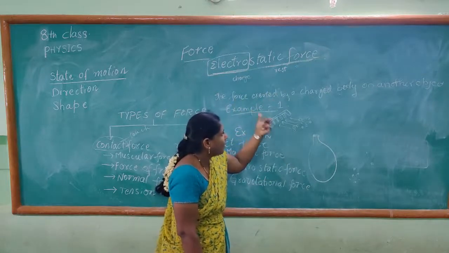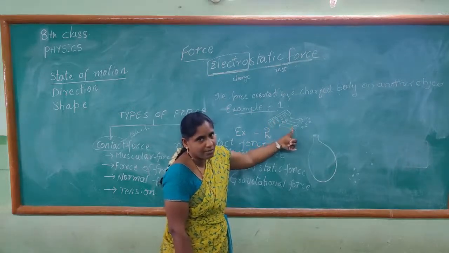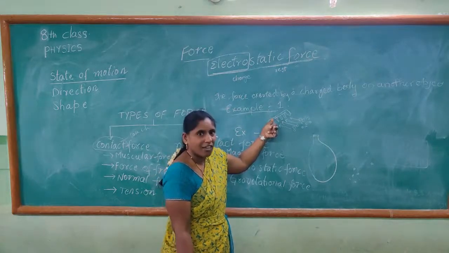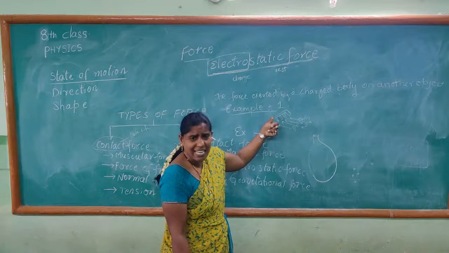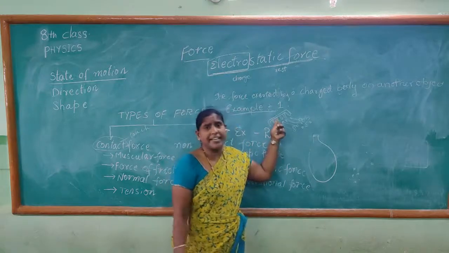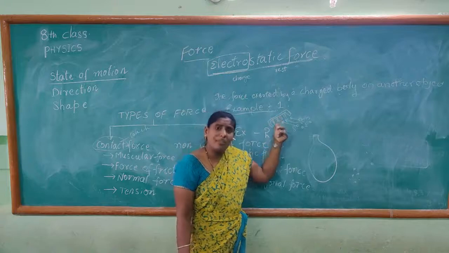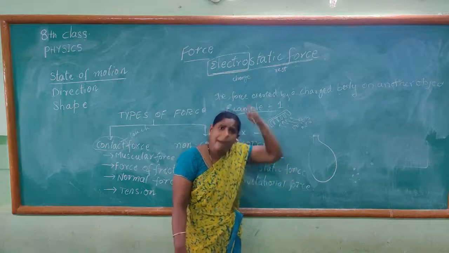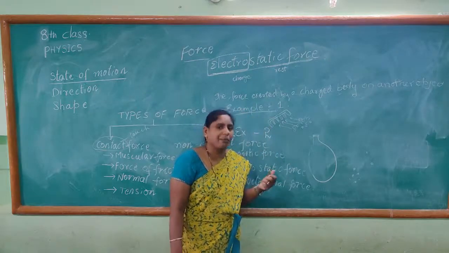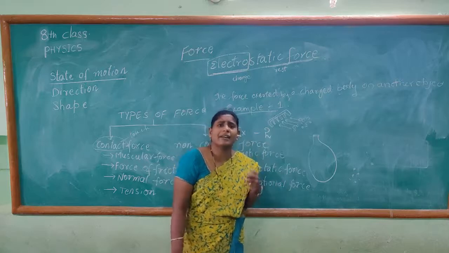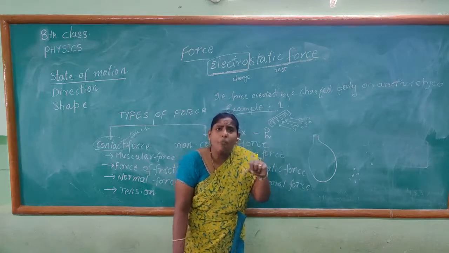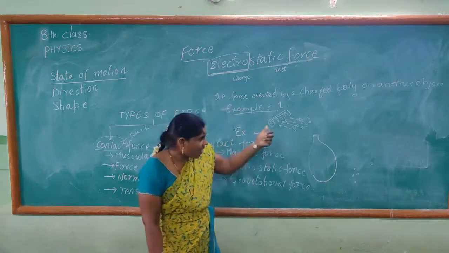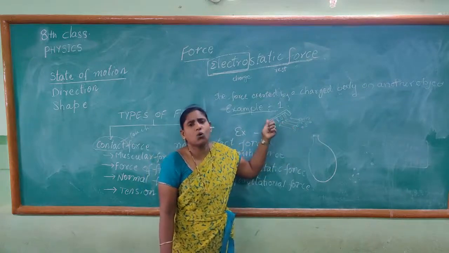So, first example, comb and thermocol pieces. We are making the comb a charged body. How are we making it a charged body? By rubbing with our dry hair. Actually, the comb is an uncharged body, and we are making it into a charged body by combing your dry hair a number of times. By combing your hair a number of times, the uncharged comb becomes charged, and as it is getting charged, only then are the pieces attracted by the comb.